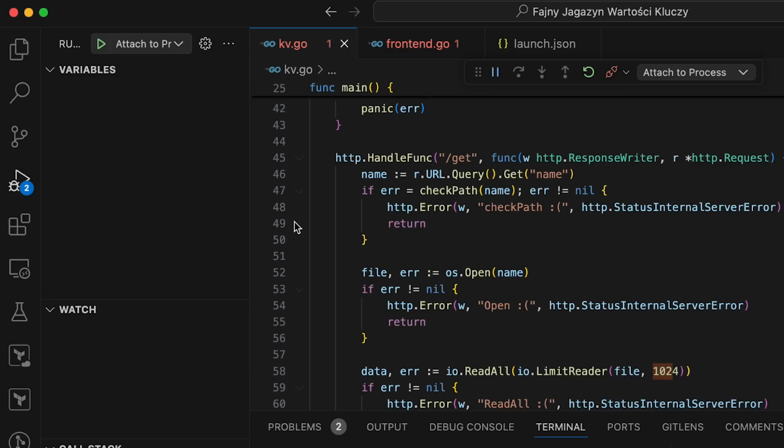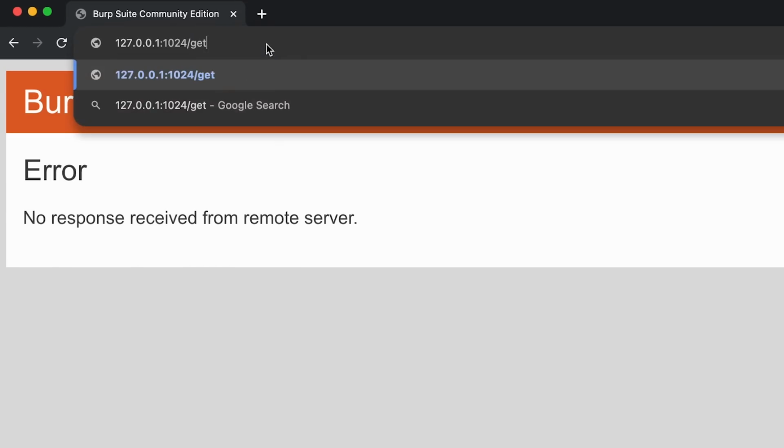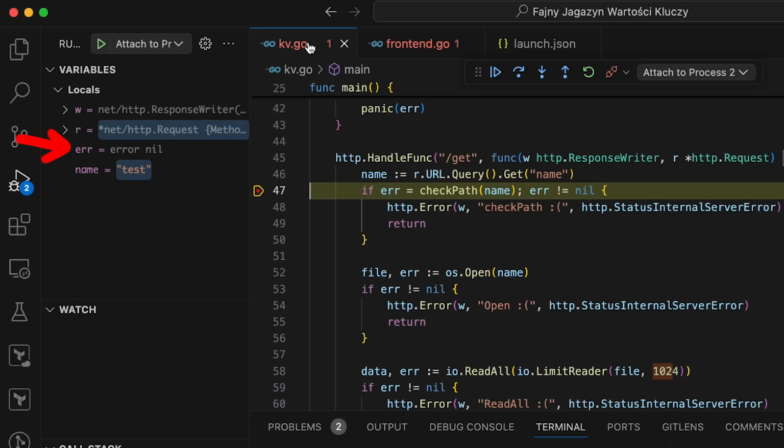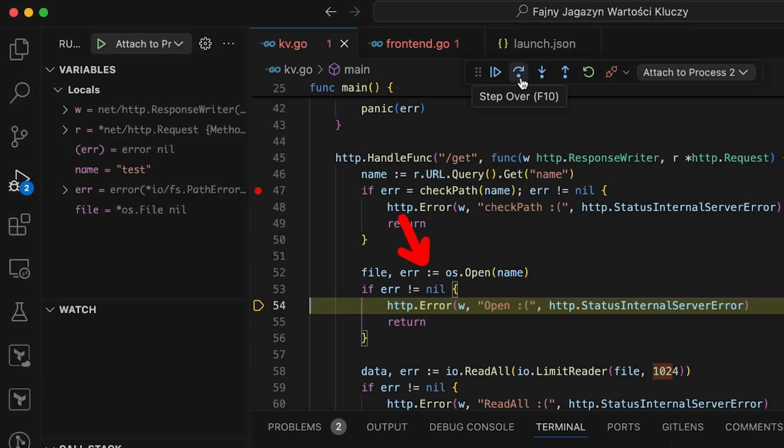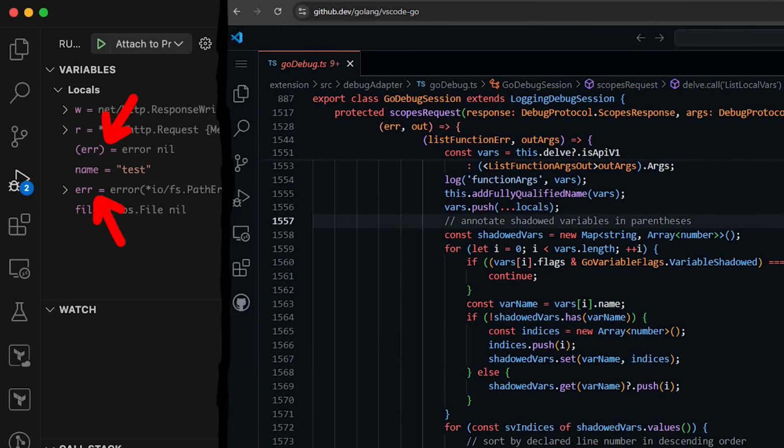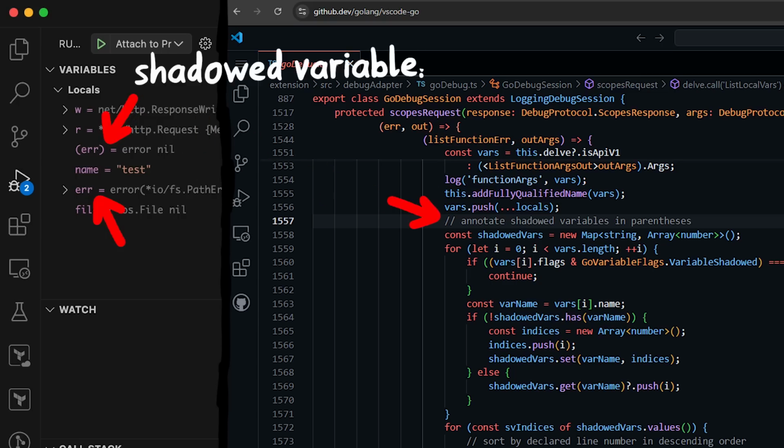You can also see that when you debug the Go code, we can set a breakpoint here and then investigate the variables dynamically. First, we see here the error variable, but let's single step forward until the next one. This one is declared. And now we can see that there are two error variables, one without parentheses and one with. If we look into the source code of the Go debugger interface in VS Code, you can see annotate shadowed variables in parentheses. So this is a so-called shadowed variable.